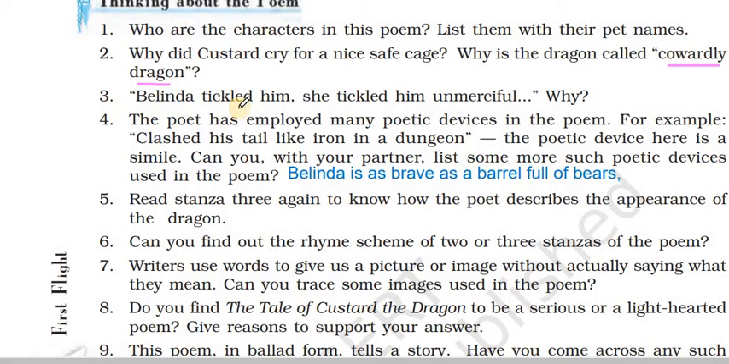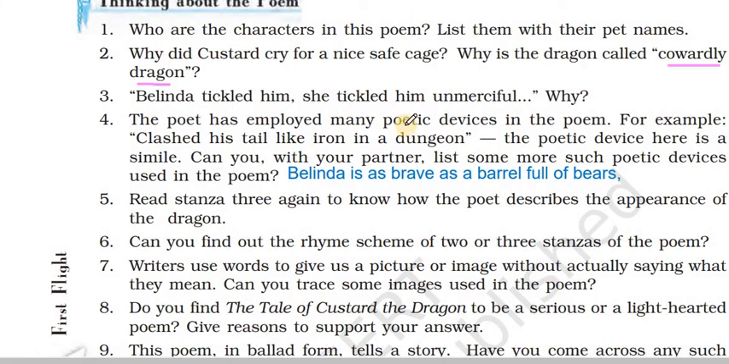Third question, Belinda tickled him unmercifully. Why? Belinda and everybody, Blink and Mustard, had this way of making fun of Custard the dragon for being very timid, and they called him a coward dragon. So that was their way of making fun of him. That's why they tickled him until he was laughing like anything.